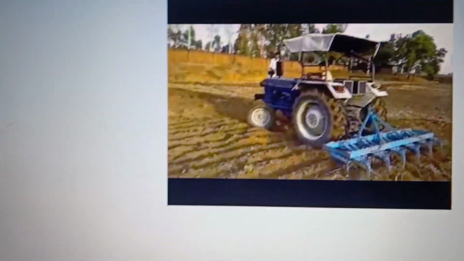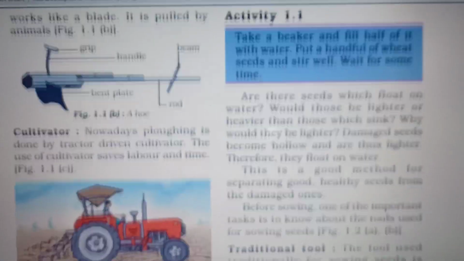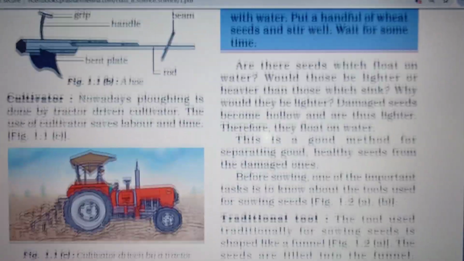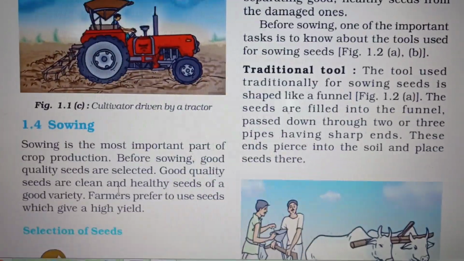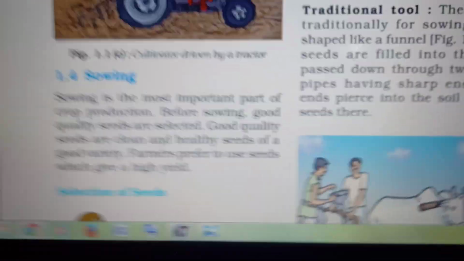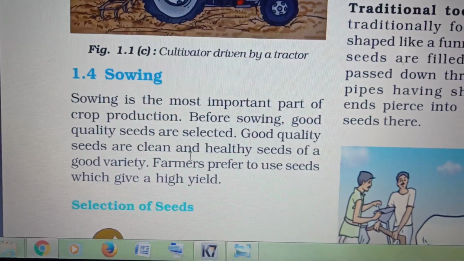Next we'll see sowing. You know very well what sowing is. Before sowing, what has to be done? Good quality seeds are selected. A farmer needs clean and healthy seeds.